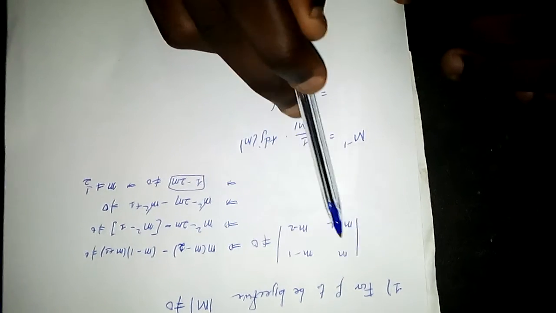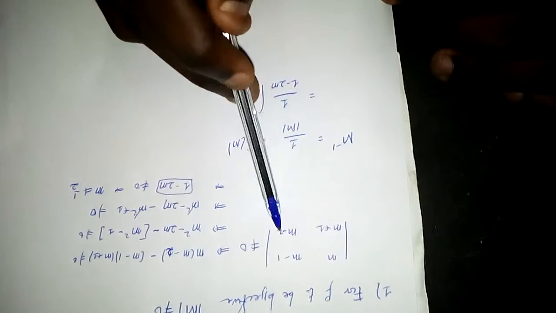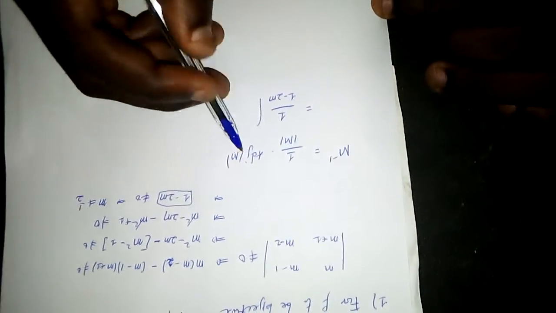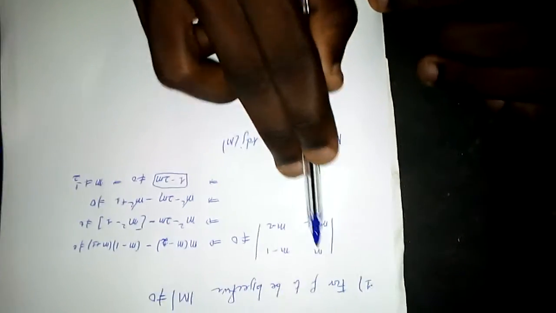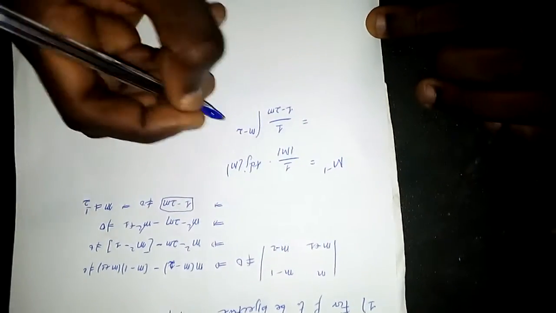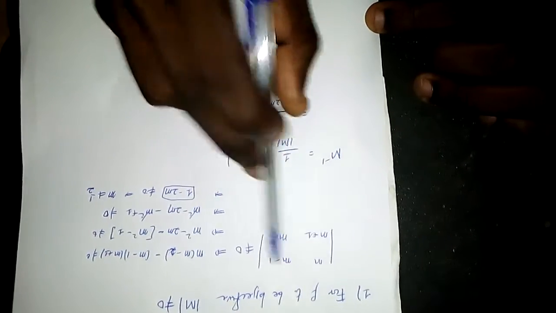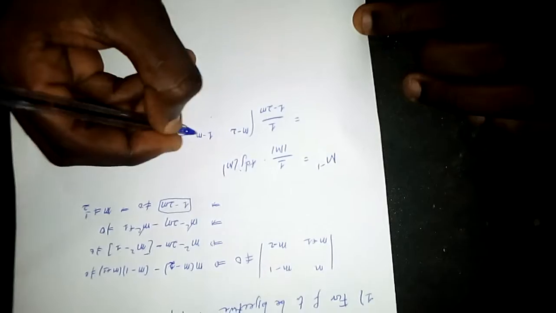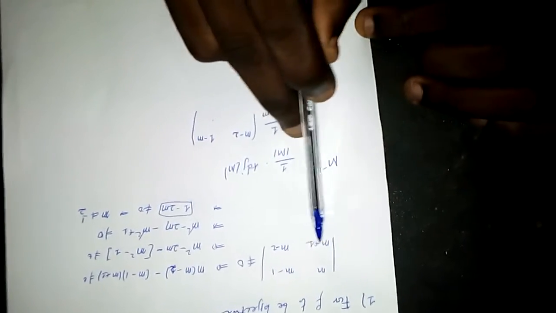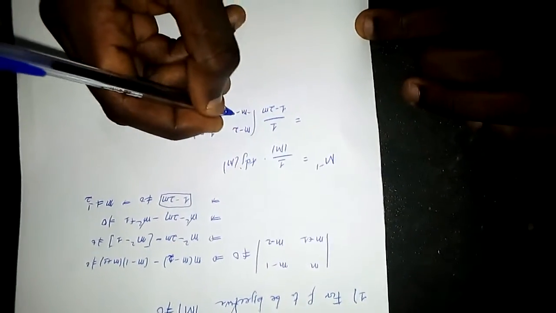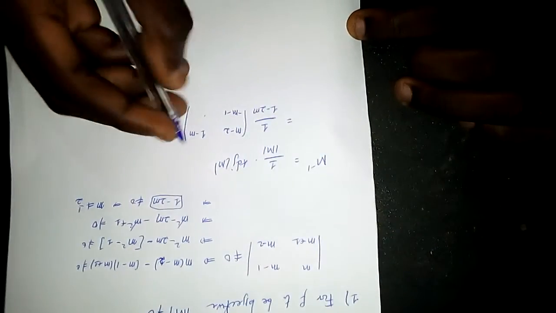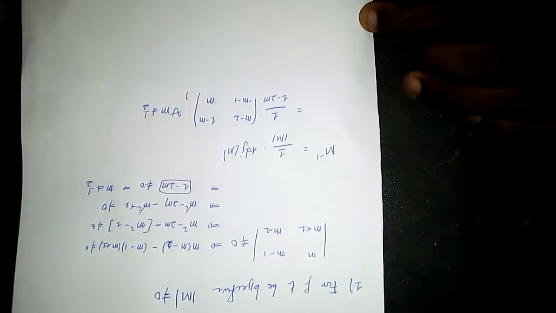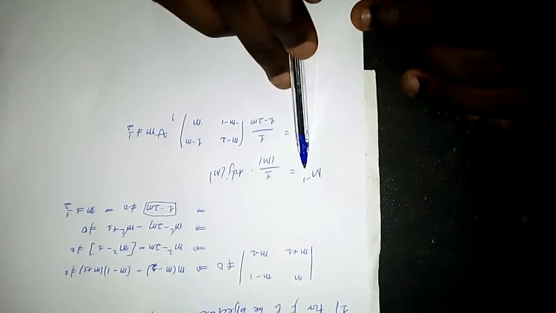To get the adjugate of a 2 by 2 matrix, what we do is interchange the elements in the leading diagonal and change the signs of the elements in the non-leading diagonal. So m minus 2 comes here, m comes here, and then we change the sign of this. It means we multiply by a negative, so it becomes 1 minus m. Here we also multiply by a negative, you get negative m minus 1, and then here we replace it with m. We specify that m is different from half. So that's the inverse of the matrix m.